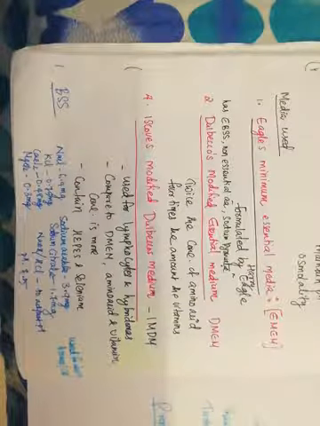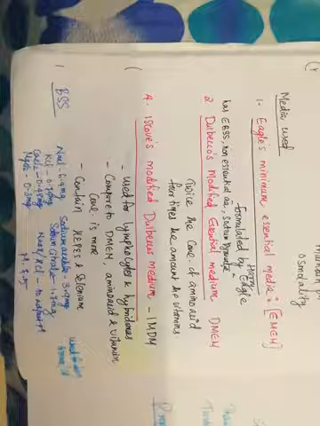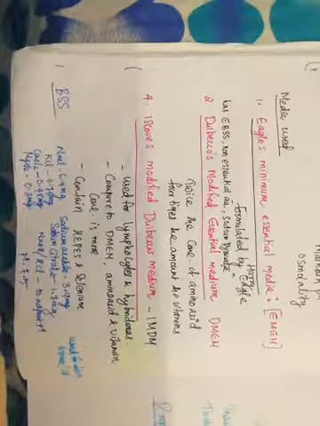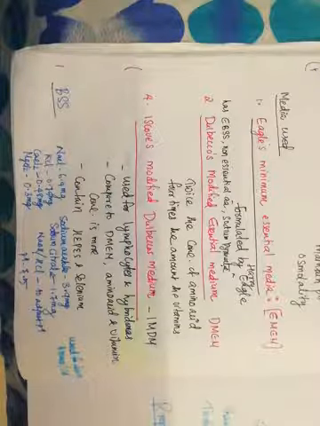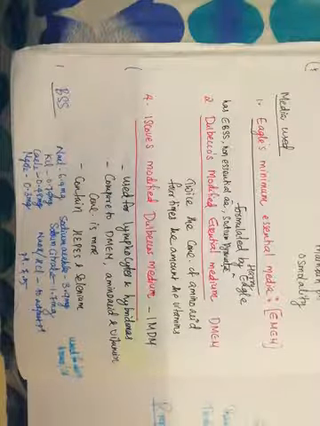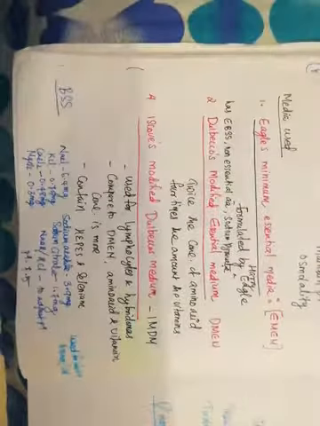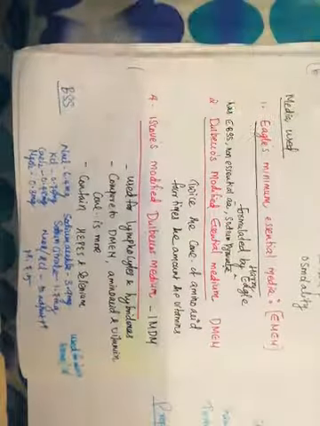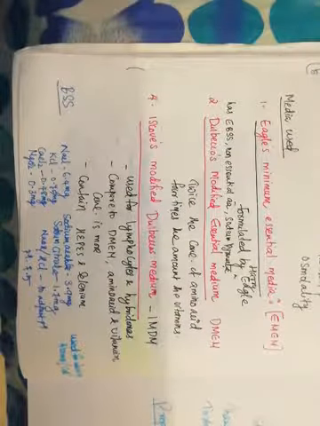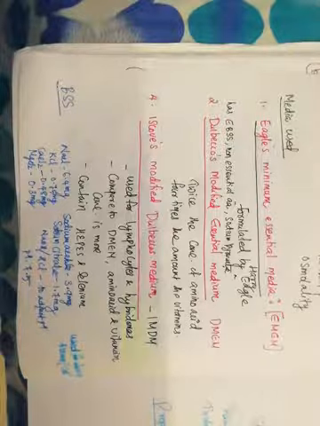Another media which is used is known as the DMEM. DMEM stands for Dulbecco's modified essential media. This has twice the concentration of amino acid and four times the amount of vitamins. So whatever components are there in this media, that is again modified by another scientist called Dulbecco, which has twice the concentration of amino acid and 4 times the amount of vitamins.